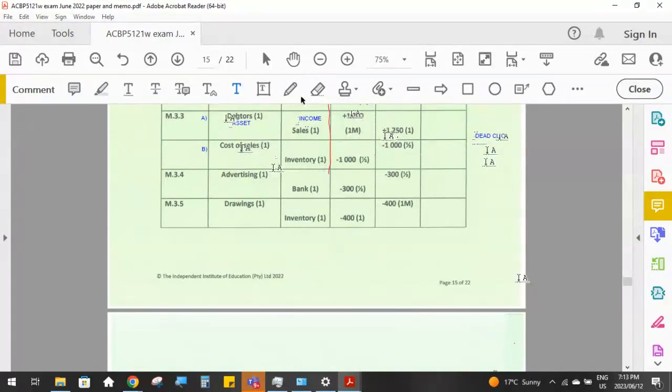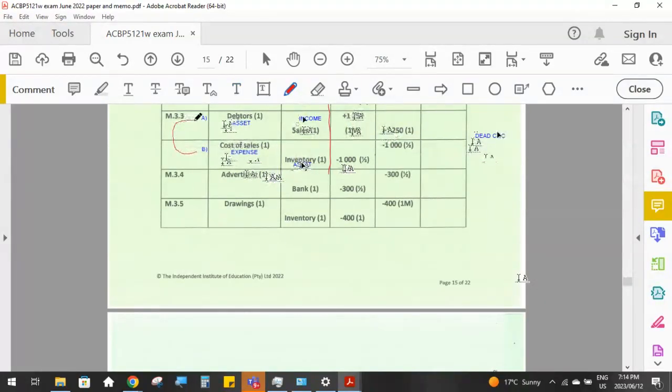Then to record the inventory, we have sold inventory worth R1,000, so we have to reduce our asset account inventory by R1,000 because we no longer have that inventory, and we have to increase our expense account cost of sales, because that inventory that was an asset now becomes an expense.